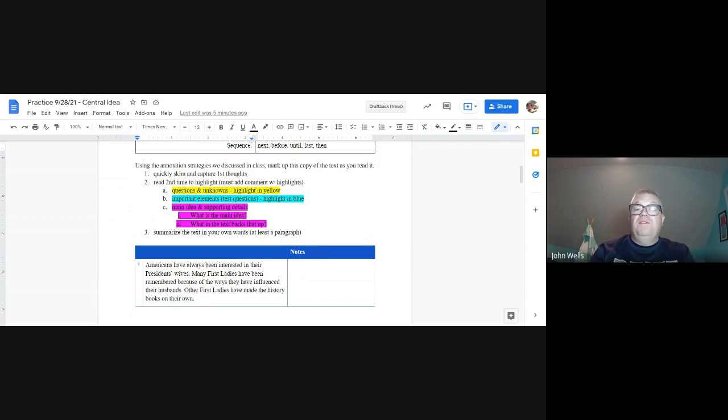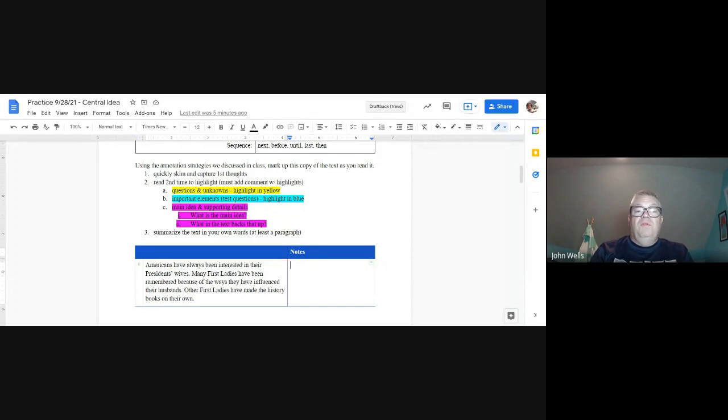The important elements, those are those test questions: the who, the what, the where, the when, the why, the how. It could be names, it could be dates, it could be locations, any of those things that you think are important to note so that you have a better understanding of the text. That's going to go in that blue. Again, in both of these, you're going to have comments over here in the note section, or you can create the comments to the side.